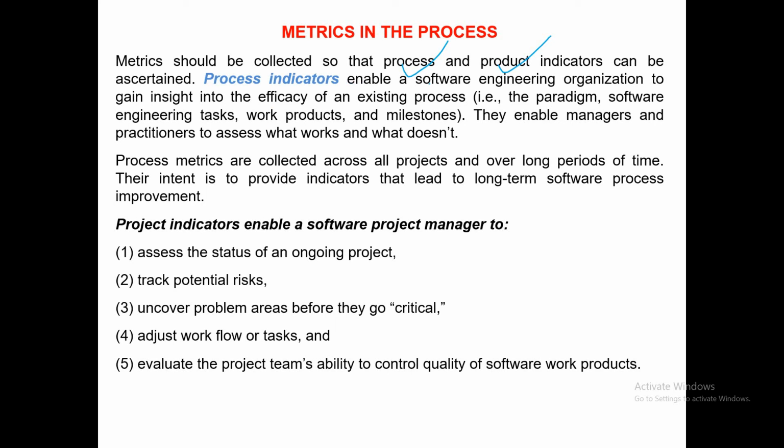Process indicator helps a software engineering organization to gain insight into the efficacy of an existing process. That is paradigm, software engineering tasks, work products, milestones. So they enable managers and practitioners to assess what works and what doesn't. So process indicator is basically for the managers and practitioners to assess what works and what doesn't, क्या काम कर सकता है और क्या काम नहीं कर सकता during the process phase.